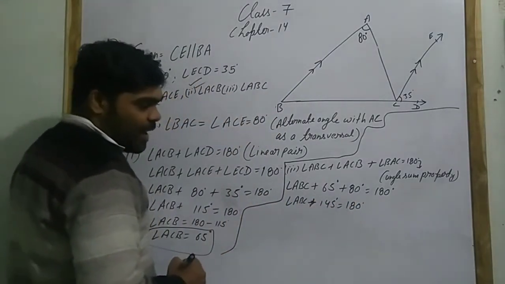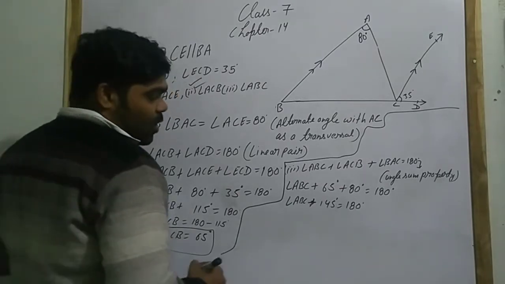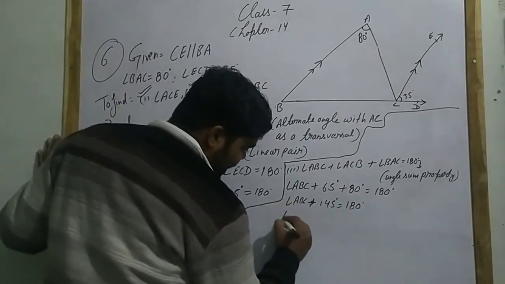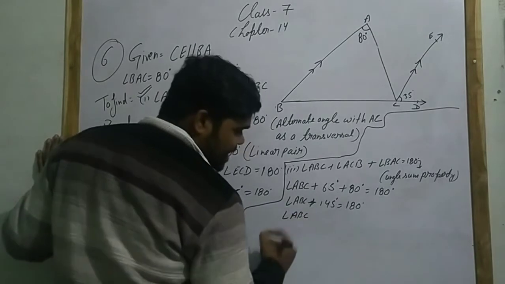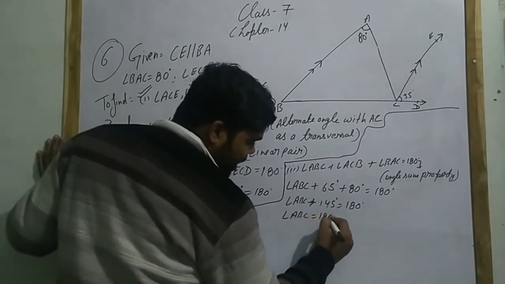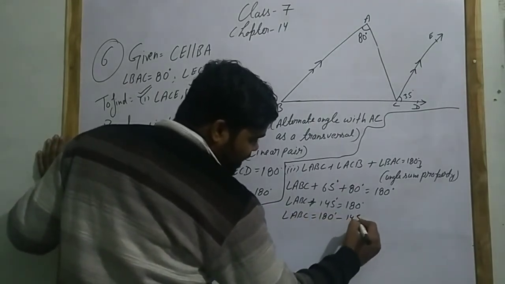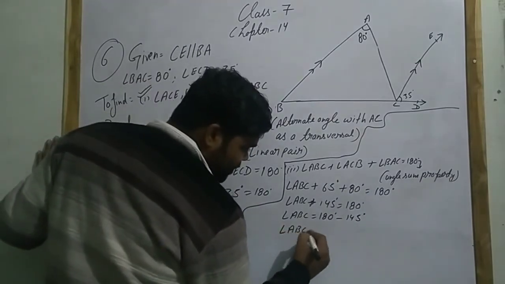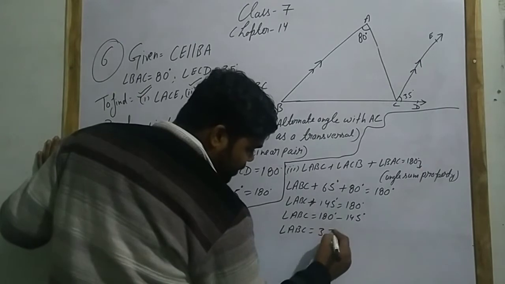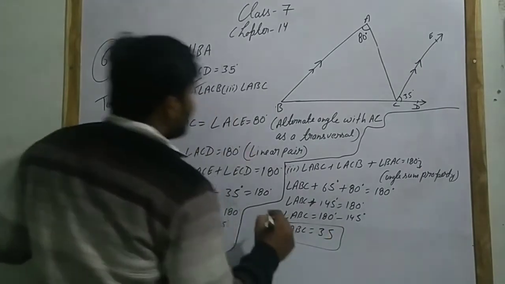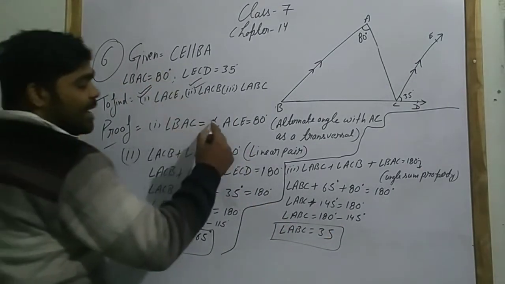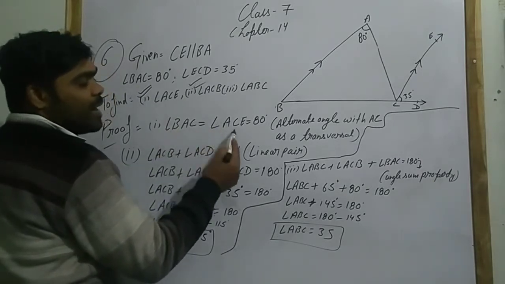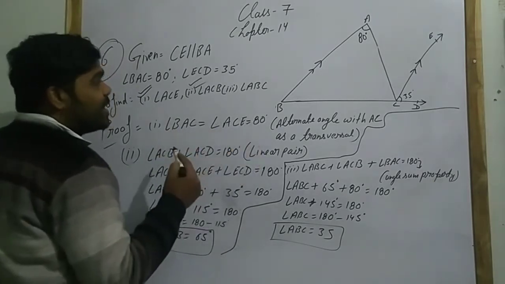Okay, 65 plus 80 will be your 145 degree. Now angle ABC equals 180 degree minus 145 degree. So angle ABC will be your 35 degree. Okay, first angle BAC equals angle ACE equals 80 degree.